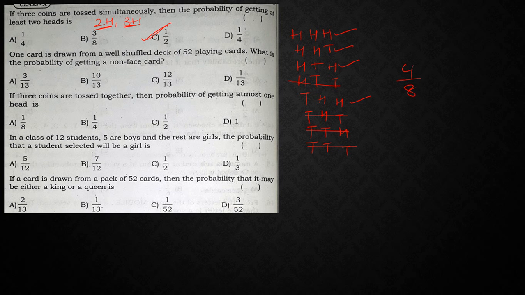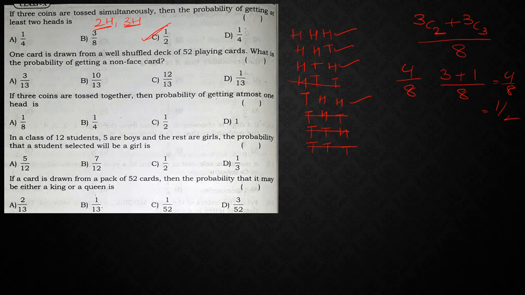At least 2 heads, so out of 3 we need to take 2, which is represented by 3c2, plus you can take all the 3, so 3c3, upon 8. 3c2 is 3 plus 3c3 is 1, so 3 plus 1, 4 by 8. So directly I am going to get 1 by 2. Instead of writing this out, you can make use of this selection concept. But you will get this concept in your higher classes, so there you can make use of it, right?